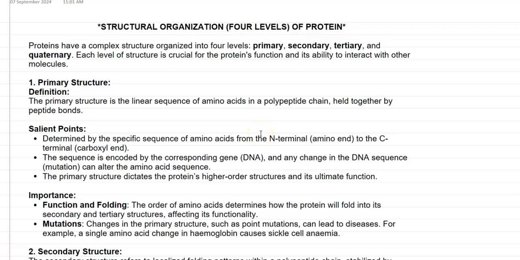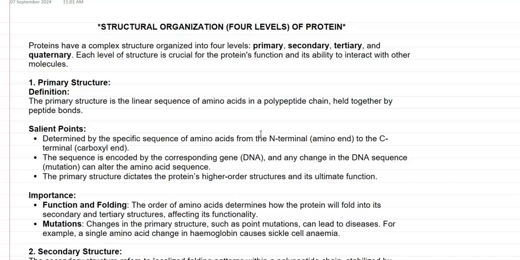In this screencast video lecture, we are going to see the structural organization, that is 4 different levels of organization of protein in living systems. Proteins have a complex structure that is organized into 4 levels: primary, secondary, tertiary and quaternary levels.